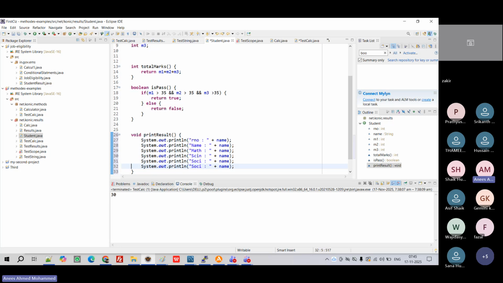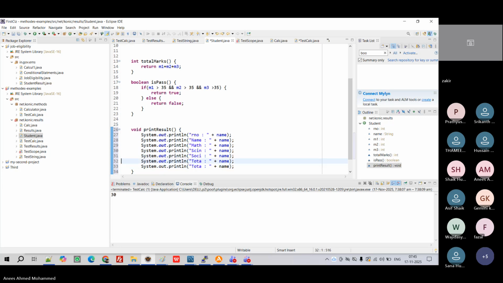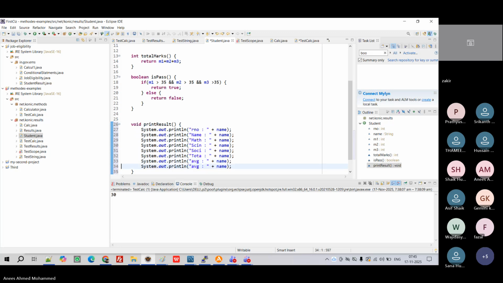Then total marks, and then average marks, then is pass or fail, right?